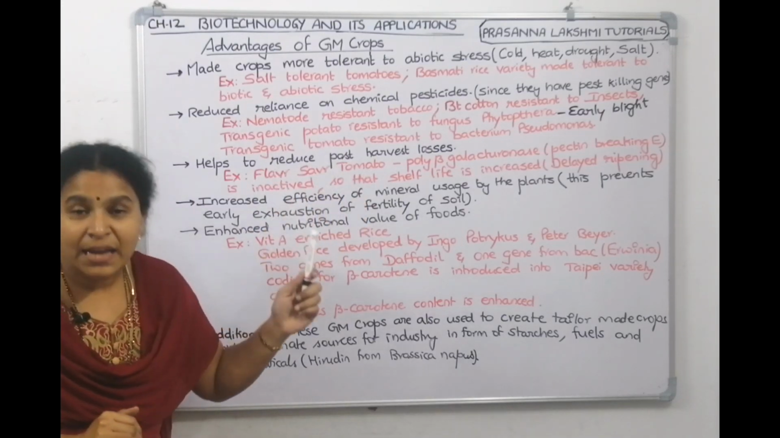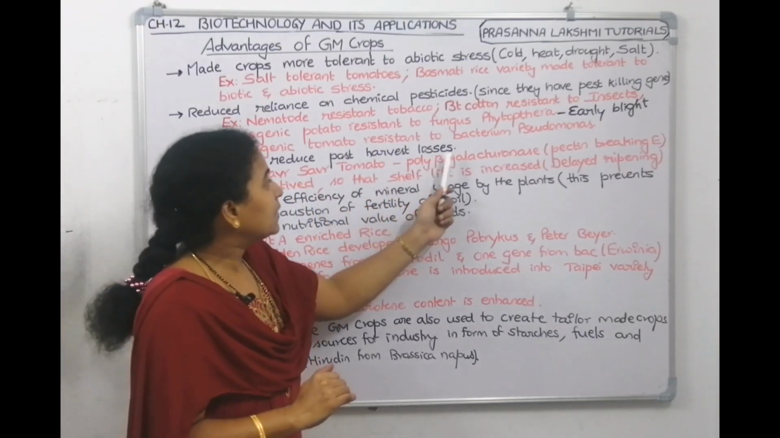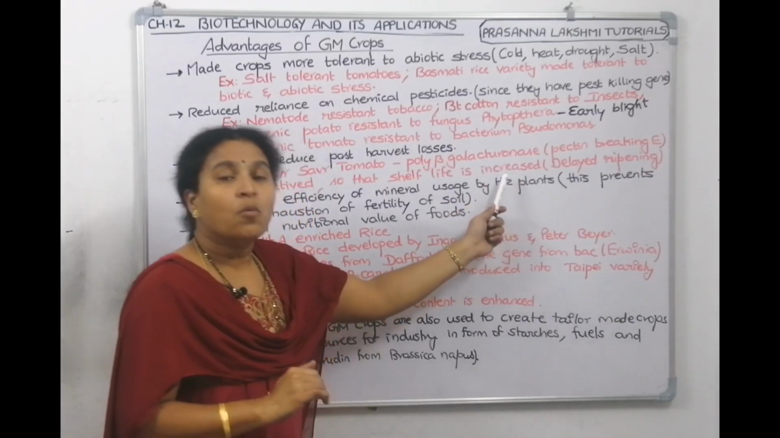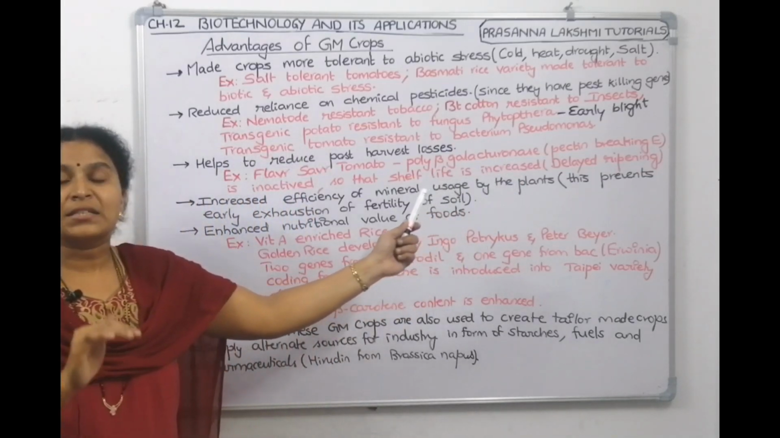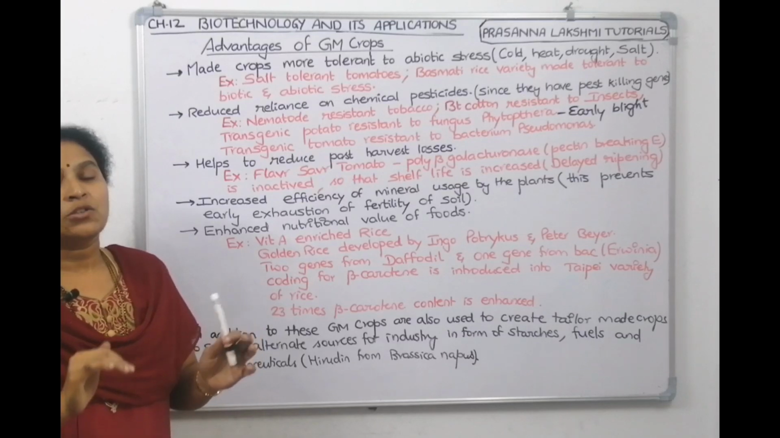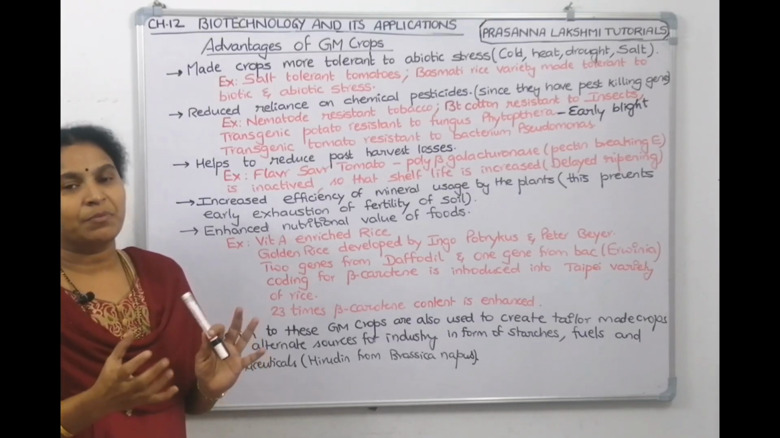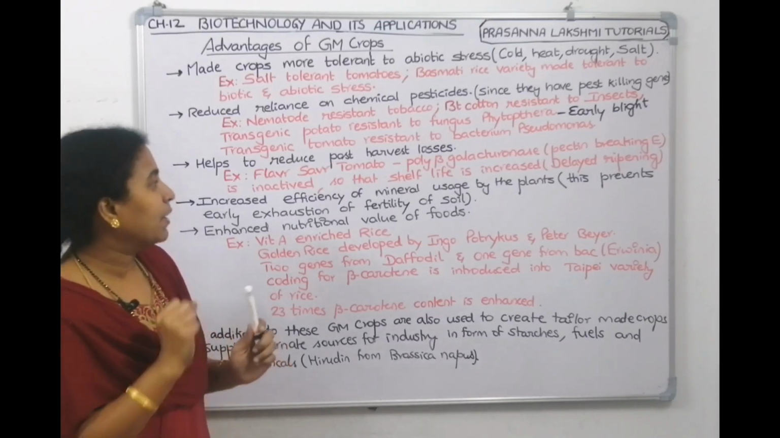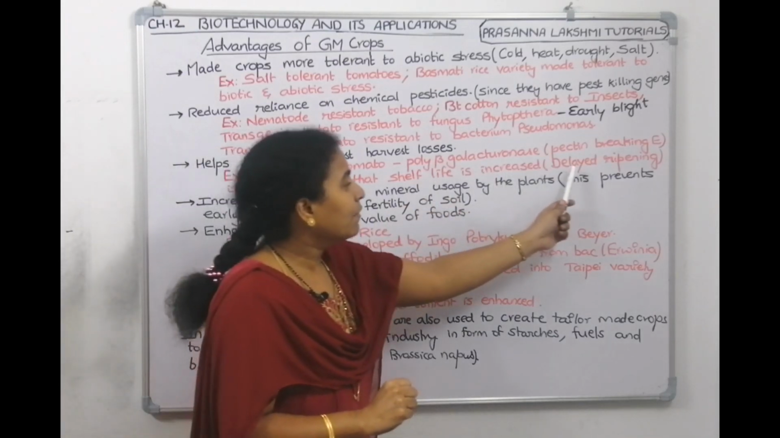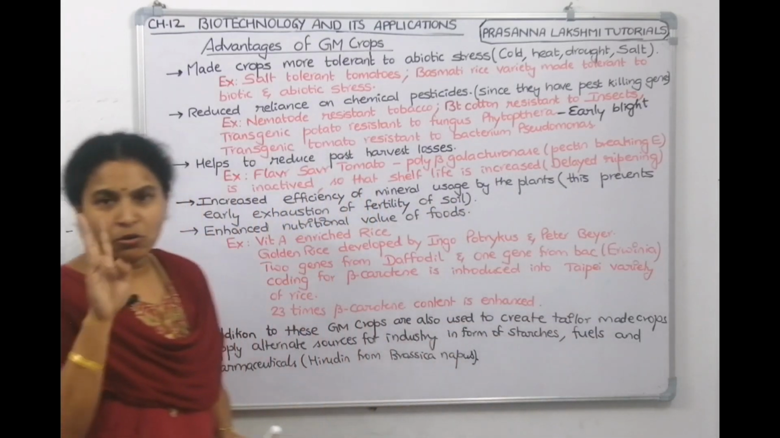Which gene are we inactivating? Polygalacturonase gene. What is the role of this gene? It breaks the pectin content. So, if pectin is there, the fruit is raw. If pectin is broken, it gets ripened soon. So, ultimately, we will delay ripening here. So, third point over.